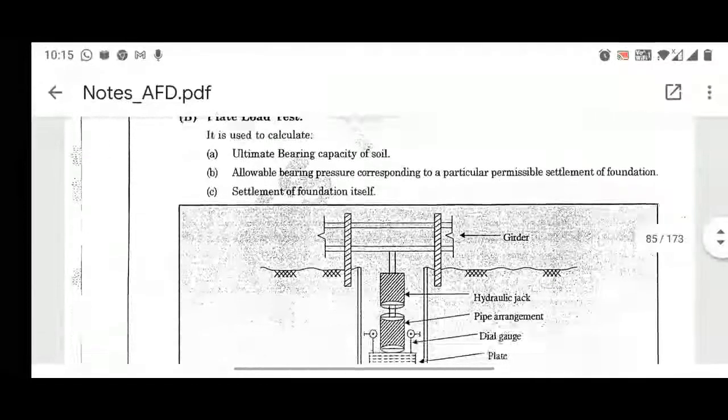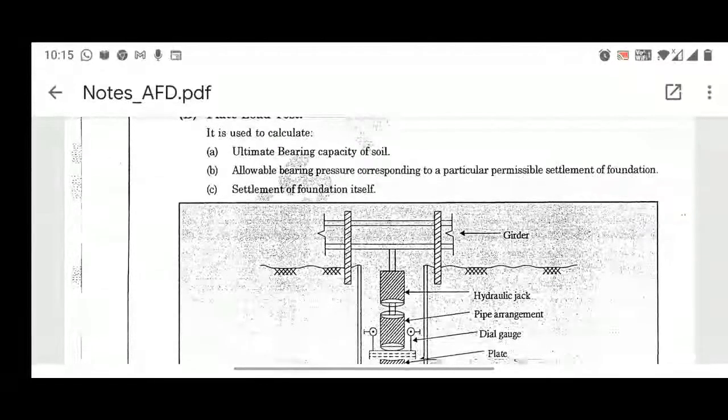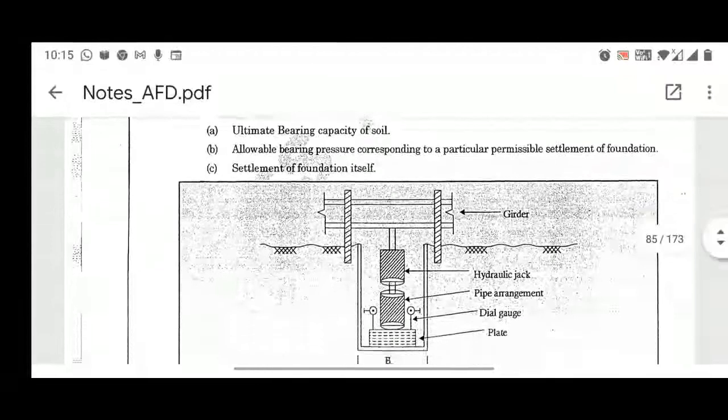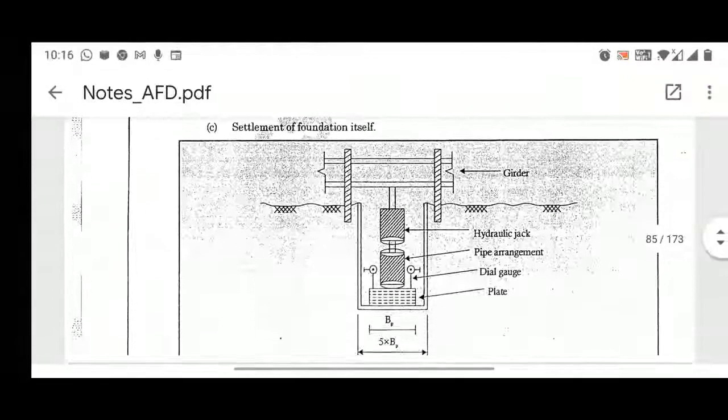So a girder is shown in the figure, and below the girder you can see a hydraulic jack, and pipe arrangements are there. A dial gauge is also provided that will tell you the deformation in the sample or the settlement, right? And the third last part is the plate. How much settlement there is in that plate will simply be designated by this dial gauge.